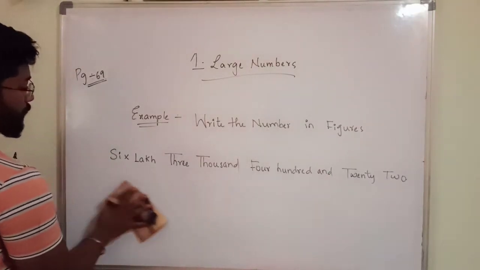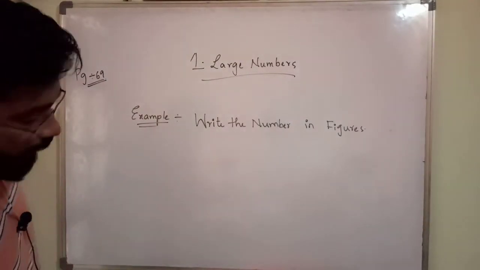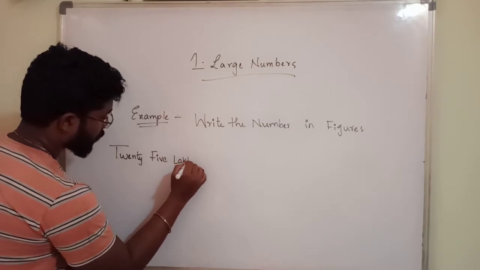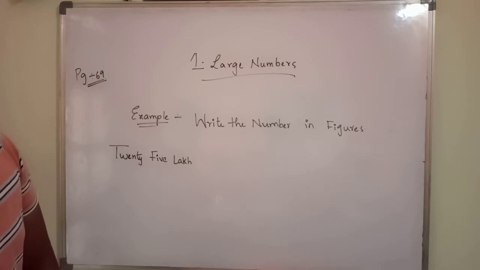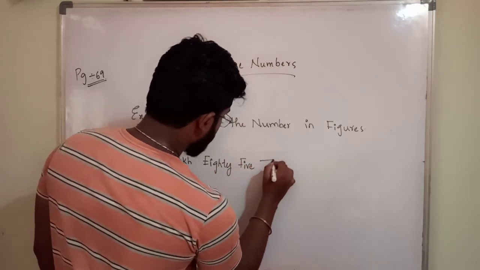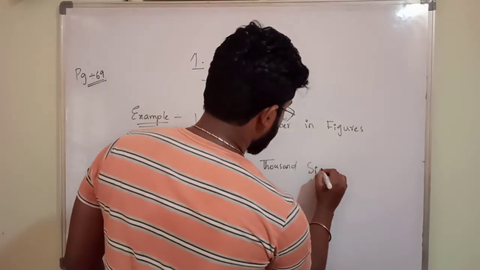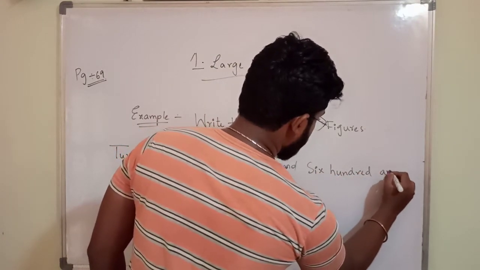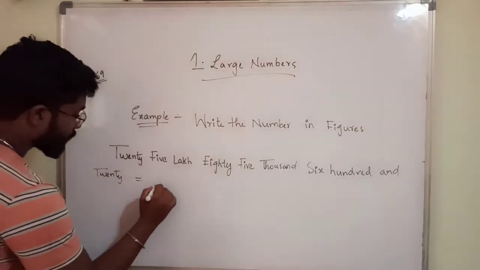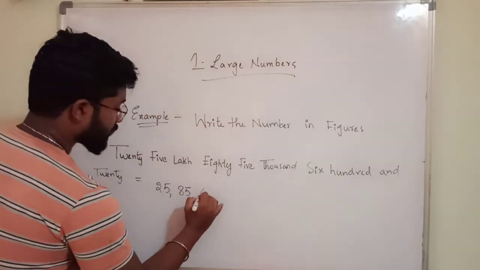Next one. What is the next one? 25 lakh 85,000 620.